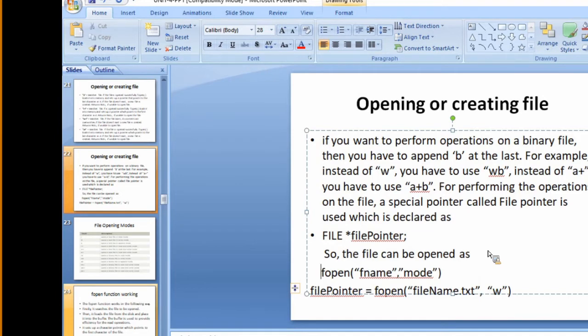This fopen function will return a value as a file pointer. So fp is equal to fopen, file name followed by the mode. This is the syntax we use. This file pointer is again of type FILE.